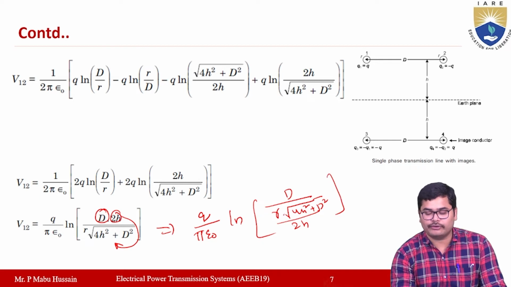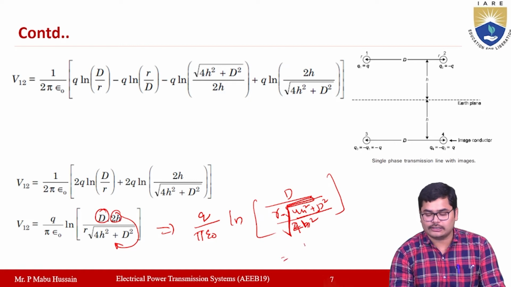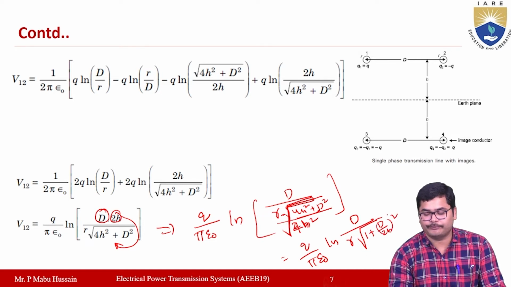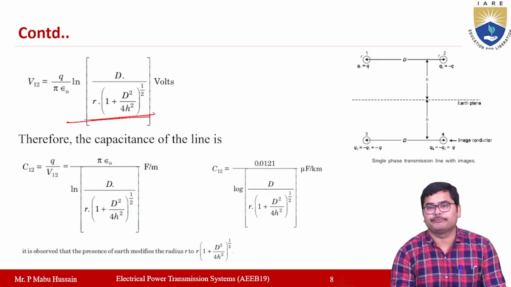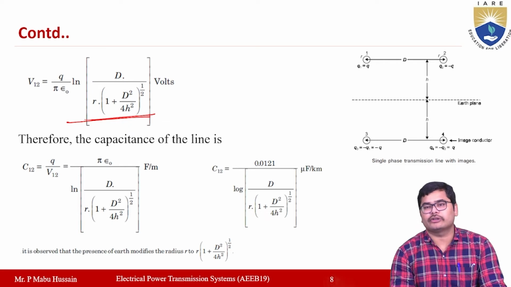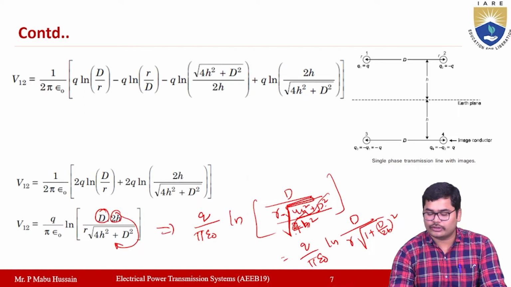Now this 2h, if it goes inside the square root, will become 4h square. So this will become square root of 4h square plus d square by 4h square. Now this can be written as q by pi epsilon naught ln d by r into square root of 1 plus d by 2h whole square. Okay, so this is the term you are getting finally. d by 2h whole square, or d square by 4h square also you can say.